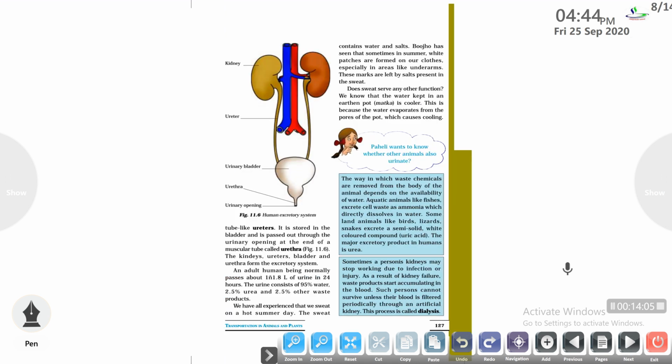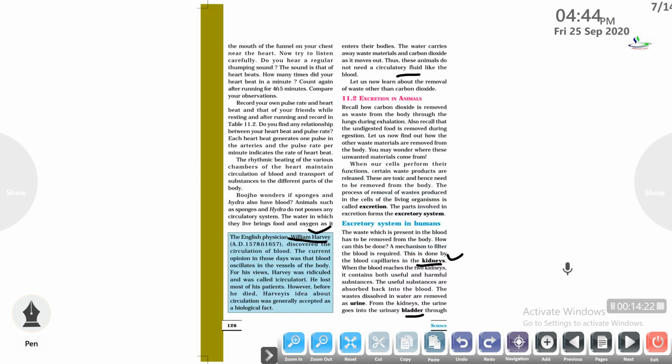So let us understand the structure of the human excretory system. It basically consists of one pair of kidneys, one pair of ureters, the urinary bladder which stores the urine, and the urethra and the urinary opening through which the urine is passed out. When the blood reaches the two kidneys through the renal artery, it contains both useful and harmful substances. The useful substances are absorbed back into the blood. The waste dissolved in water is removed as urine.